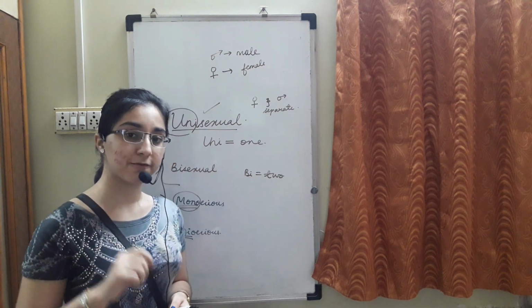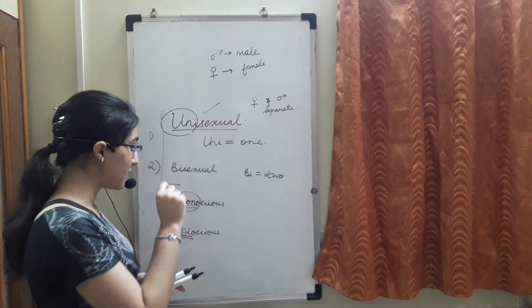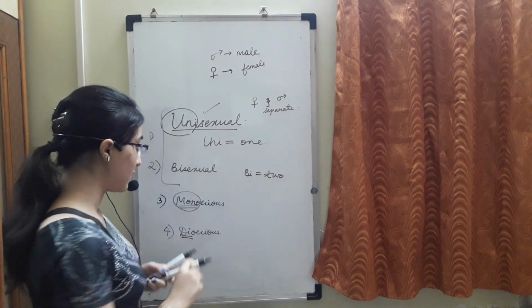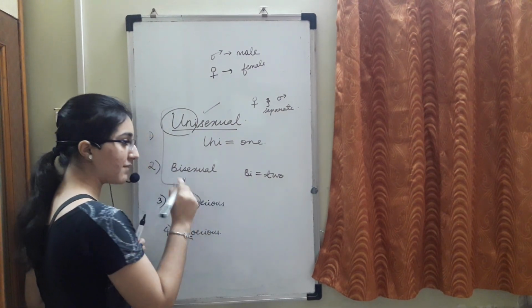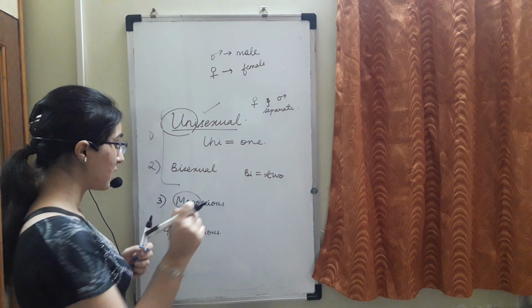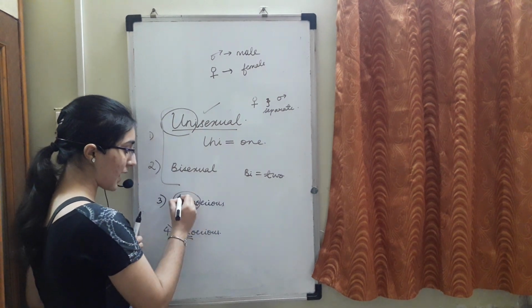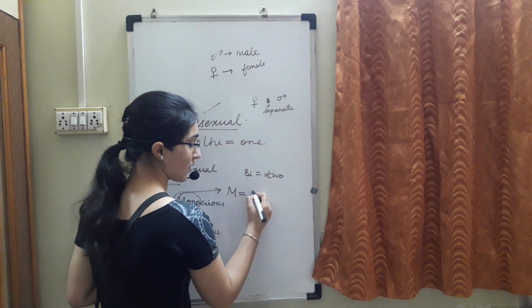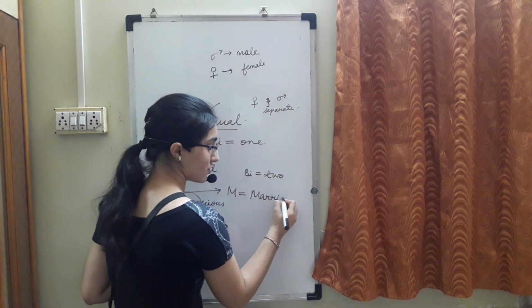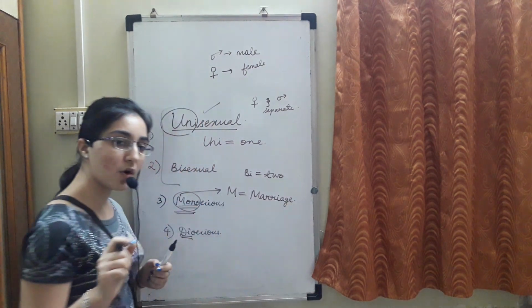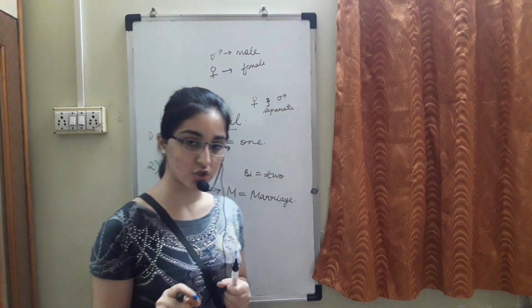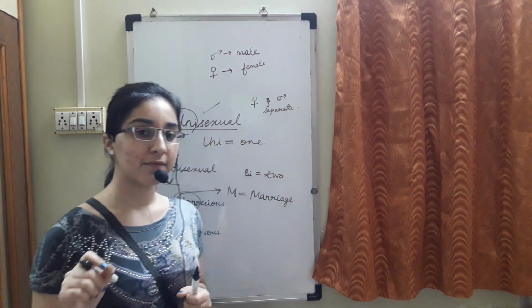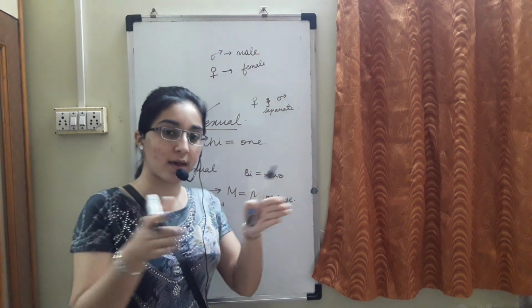No, this is not the case. The case is different. I will give you a trick to remember this. Mono has M. M, you can say it as marriage. As we all know, in marriage both the male and the female partners stay together.